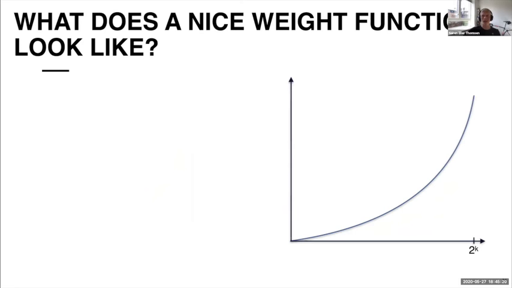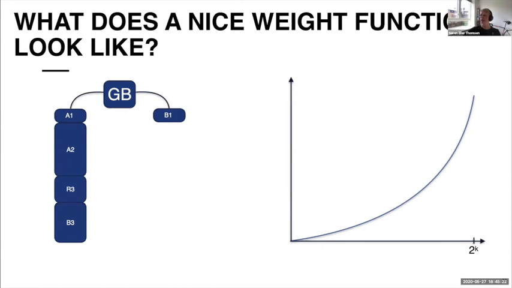Unfortunately, it is not a nice weight function. And the way to see this is that if we have a block tree, which looks like this, we would consider this to be a fairly good situation for our block tree, as we now clearly have one chain that is significantly longer than the other, and there's only a very small branch in the tree.